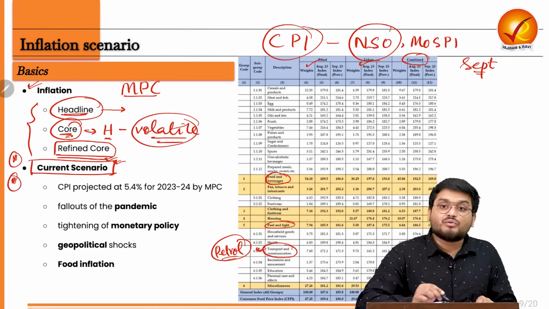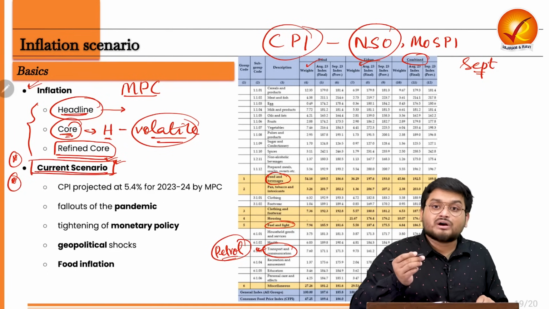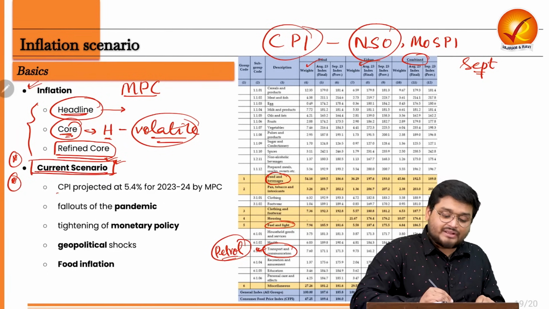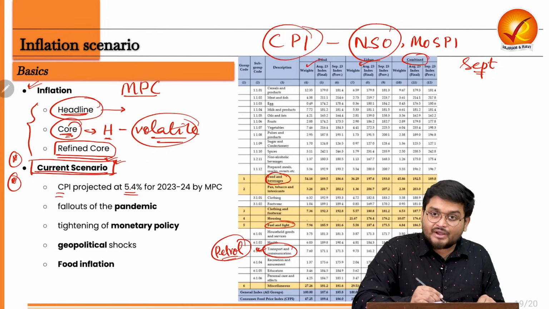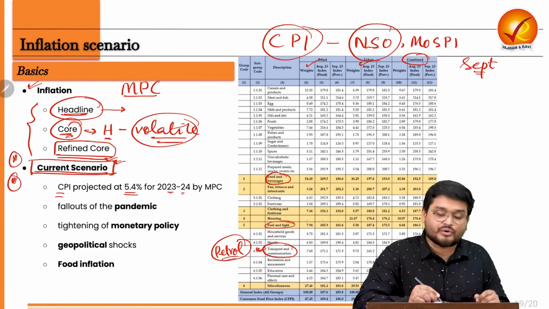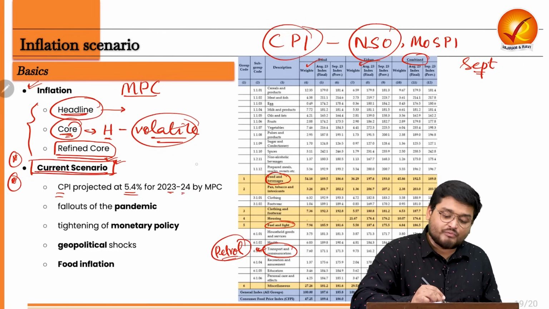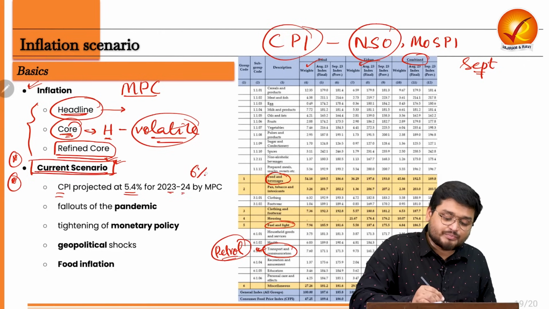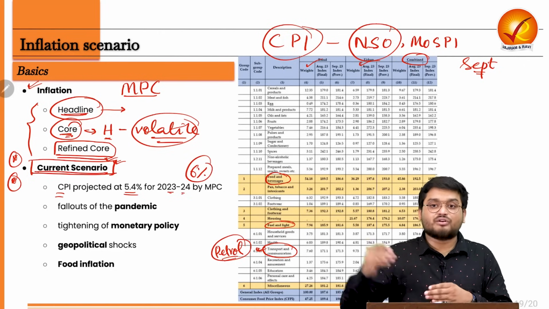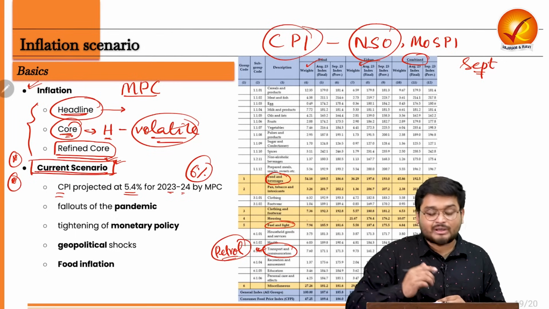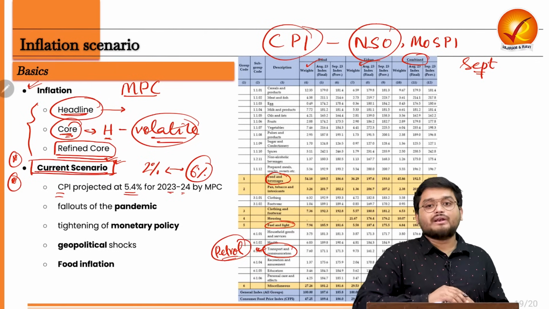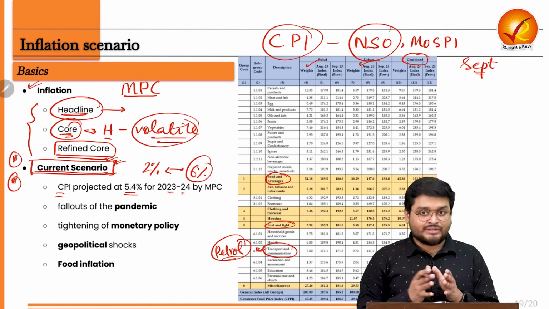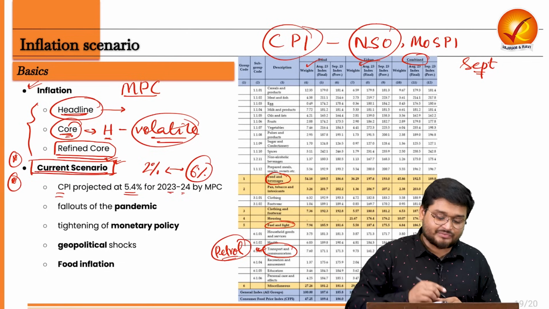Now, the current scenario according to the RBI governor is that the CPI is projected to be around 5.4% for 2023-2024 by the Monetary Policy Committee, which is lower than the 6% target, or the upper target of the Monetary Policy Committee, because inflation targeting is generally in the range of 2% to 6% in India. So if inflation is within that, it is quite within safe limits.